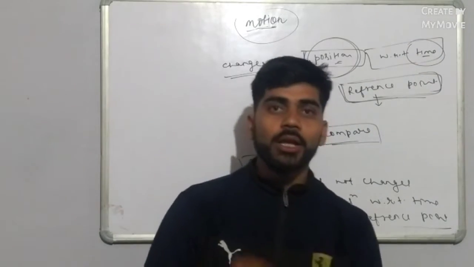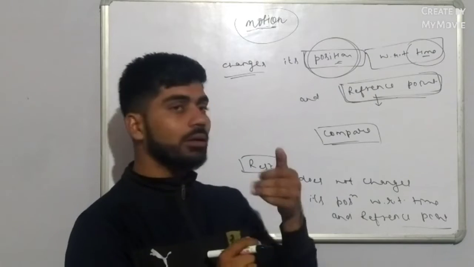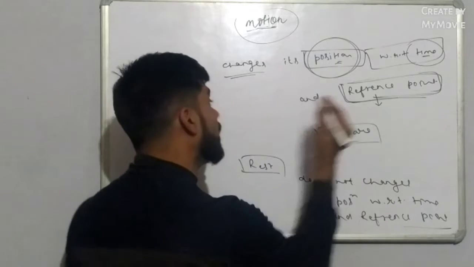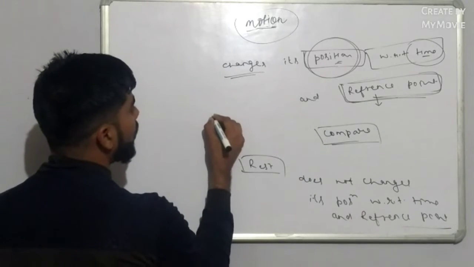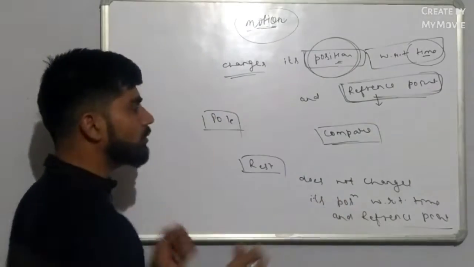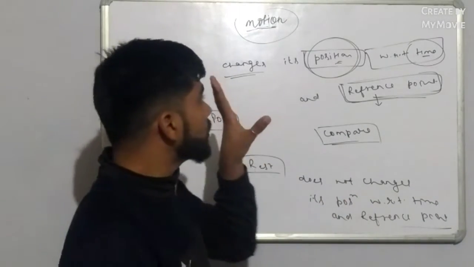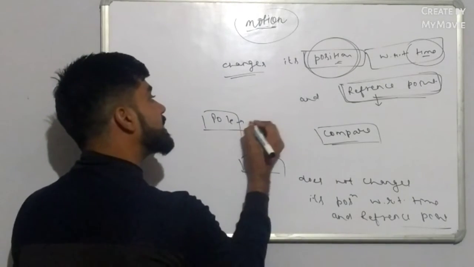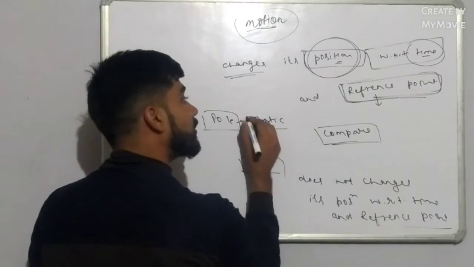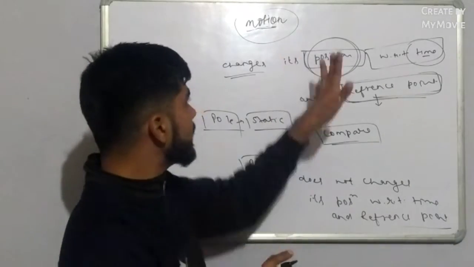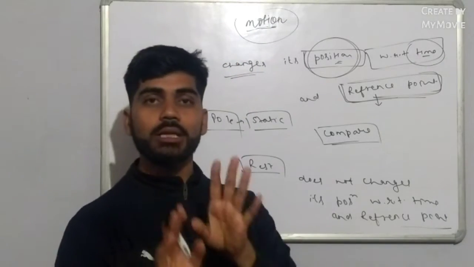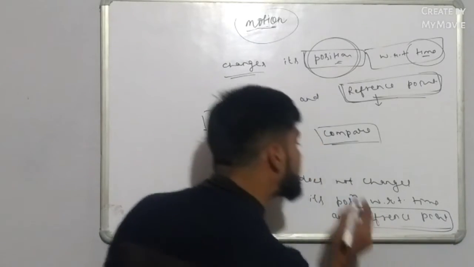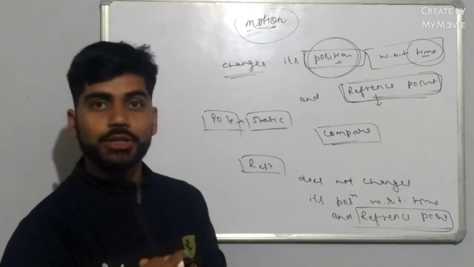For example, if a vehicle changes its position with respect to time and with respect to a pole, you already know what a pole is. So if a vehicle changes its position with respect to the pole, which is static, always keep in mind that the position of any object is compared with respect to a reference point, and the reference point is said to be in a static condition.